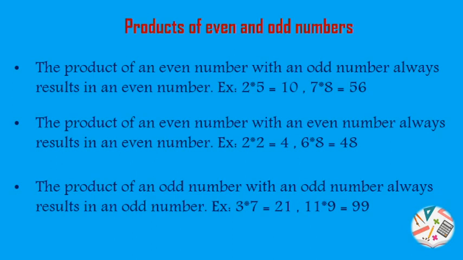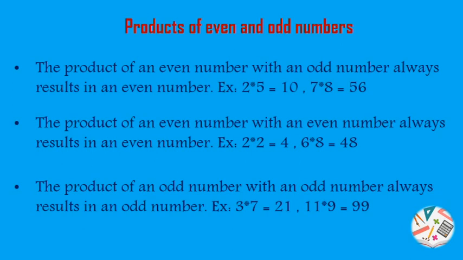Example 2 into 5. Here 2 is an even number and 5 is an odd number. So if we multiply 2 and 5, the answer is 10. 10 is an even number.